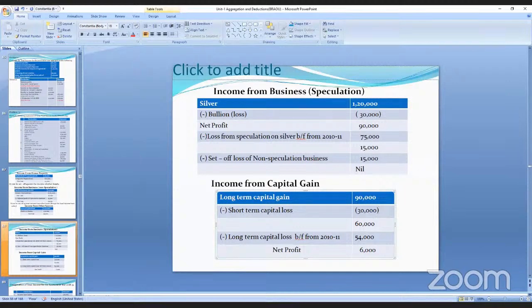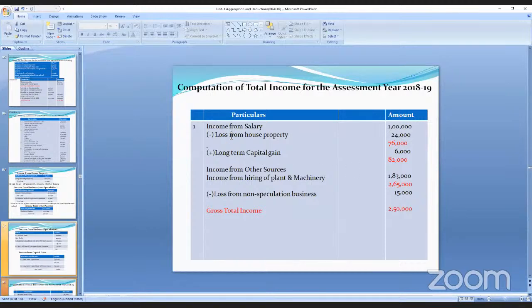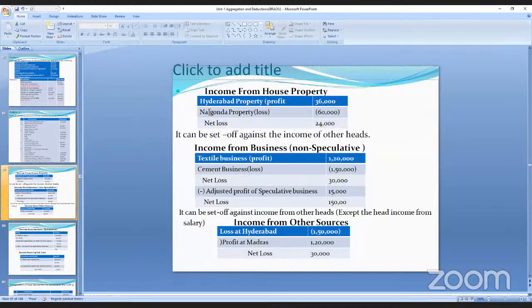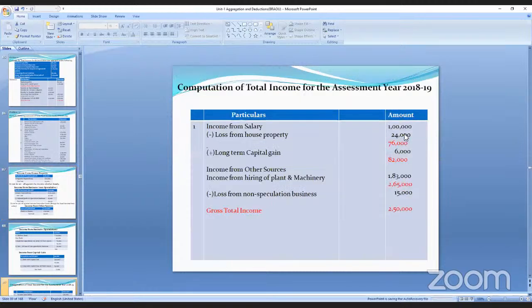So still how much is the profit? 60,000. And the long-term capital losses brought forward from 2010 to 11, that is 54,000. What is the profit? Net profit is 6,000. Now you see, income from salary, how much? 1 lakh. A loss from house property. See here, loss from house property, 24,000. 1 lakh minus 24,000 is 76,000.